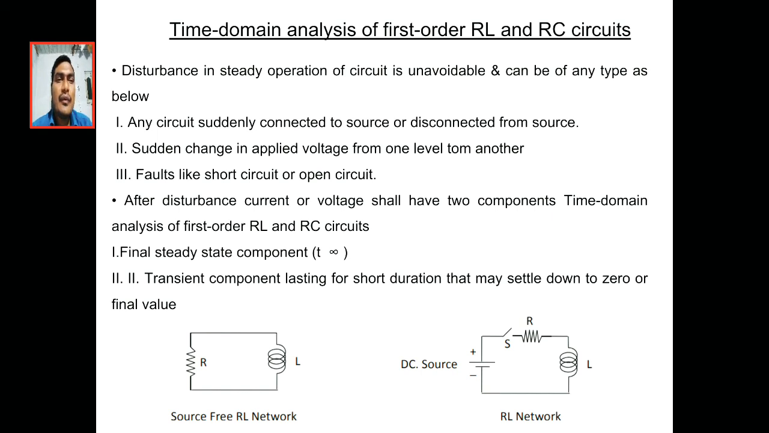So that are the final steady state component and the transient component. The transient component lies between the steady state and the zero state, meaning the initial state. It starts from t equal to 0 plus, meaning after the initial state, and it settles down at the final state.